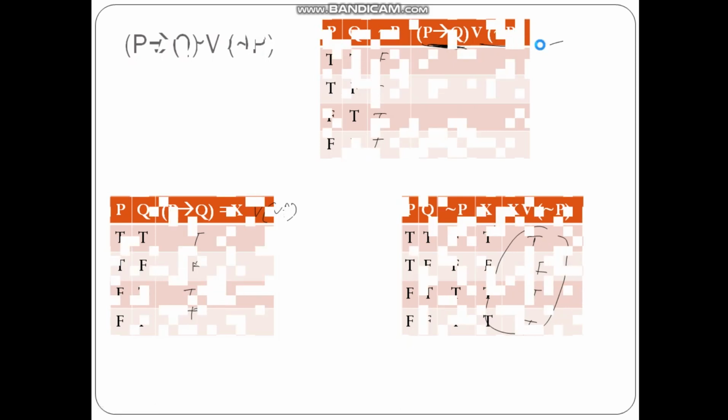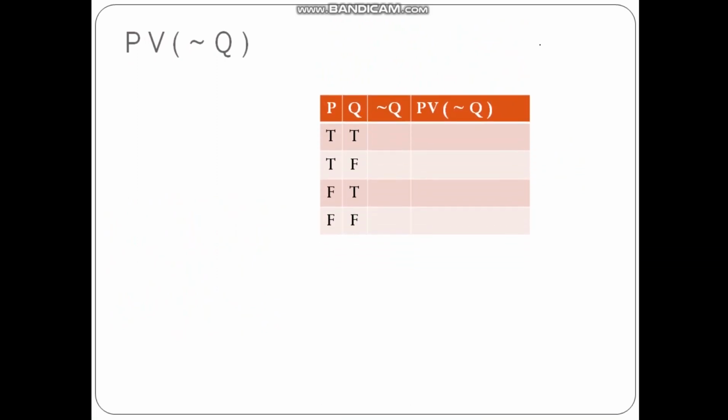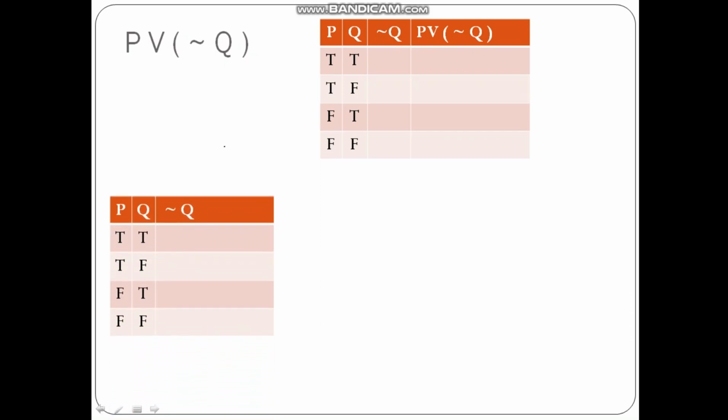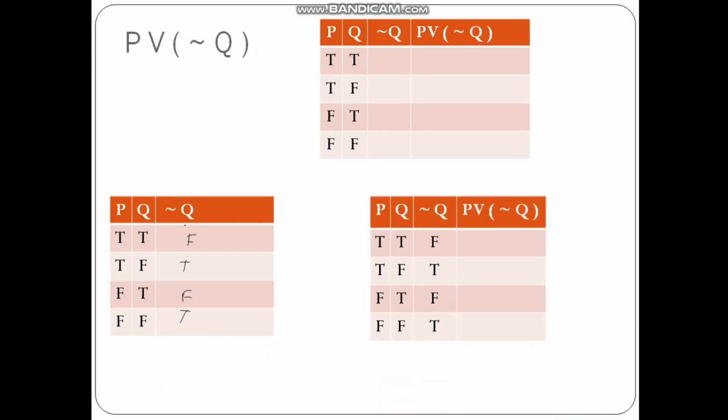Let us move ahead. Let us construct another truth table, p or not q. So you have to get the values of p and q, and you have to get the value of not q. Not q will be false, true, false, true. So that will come here: false, true, false, true, and then p or not q. So I am interested to compare these two values, p or not q. So true, false is true, true, true is true, false, false is false, and false, true is true. So the answer is true, true, false, true. This is the truth table.